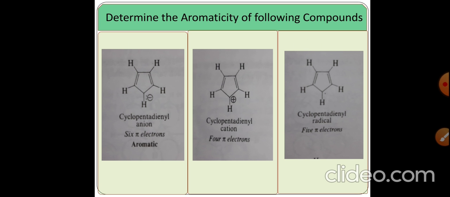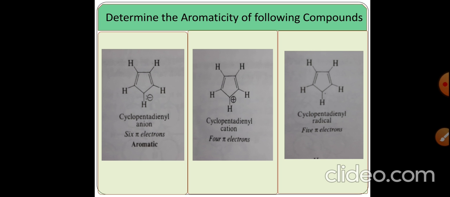Now how do we determine the aromaticity of various ions? We will consider the first one, the cyclopentadienyl anion. This means it has one more pair of electrons. It is a nucleophile. If we consider the total number of pi electrons, then 2 double bonds give 4 electrons, and one more pair of electrons gives a total of 6 electrons. So the compound is aromatic.